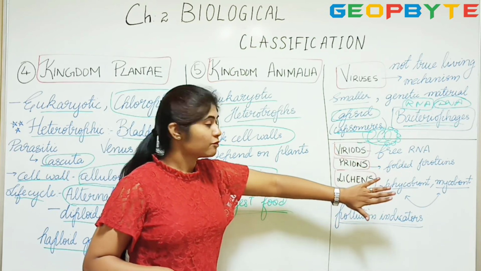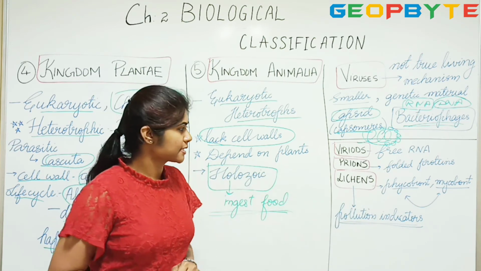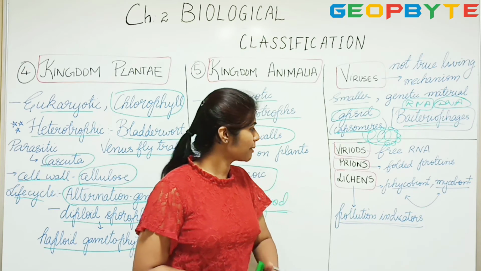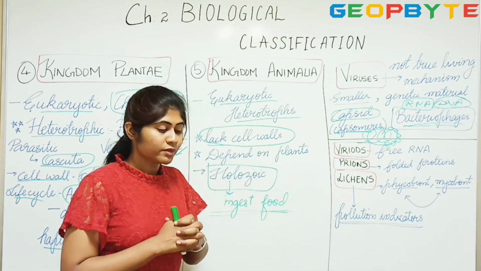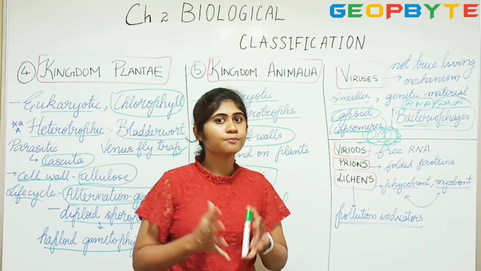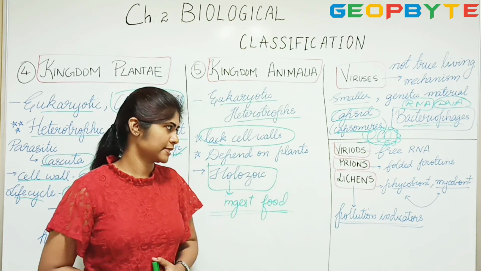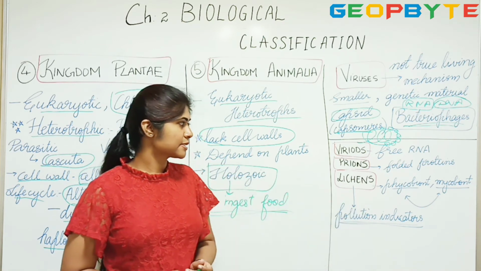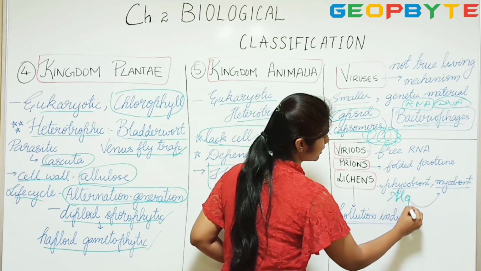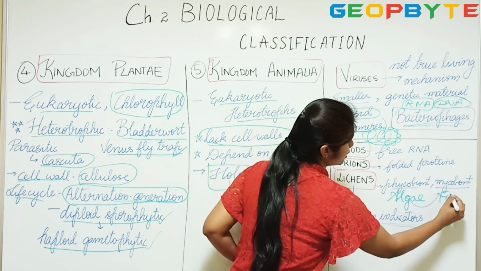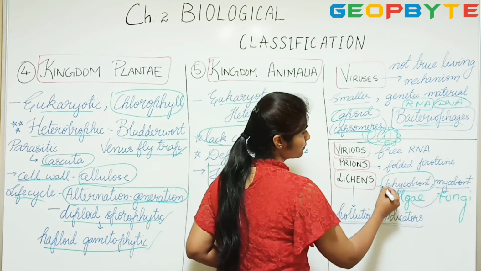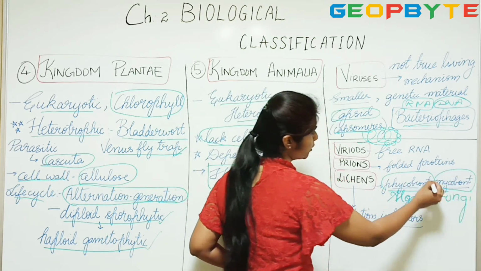And next, I've already told you about lichens, and I told I'll be discussing at the end of this chapter. We will be ending this chapter by discussing about lichens. So when we talked about fungi, we were talking about symbiosis. Symbiosis is a mutual relationship between two organisms. In case of lichens, this symbiosis is between an algae and a fungi. So the algae in lichen is called as a phycobiont and fungi a mycobiont.